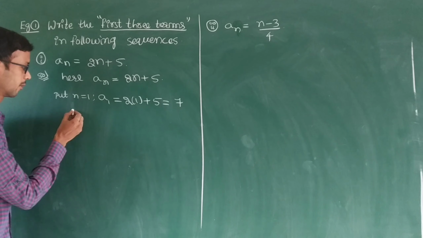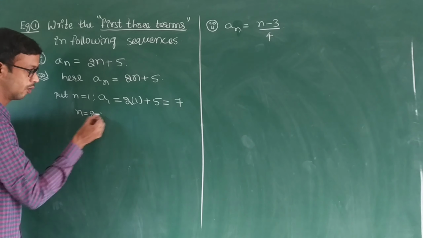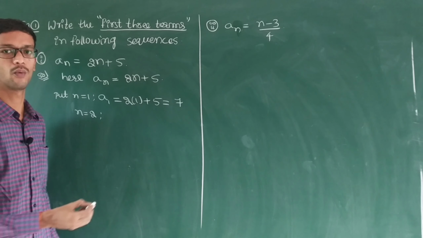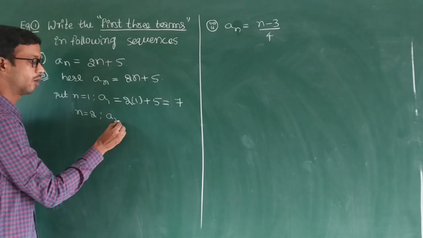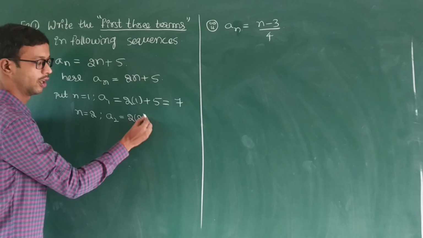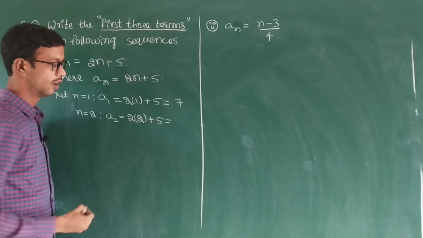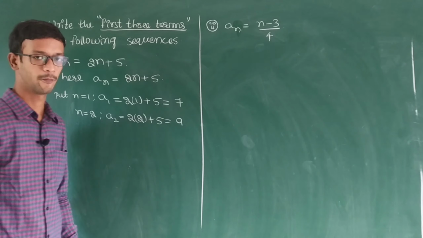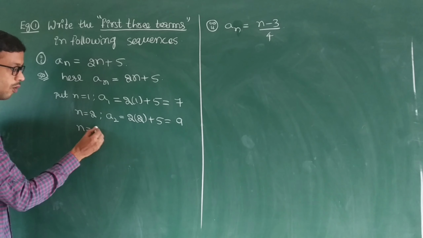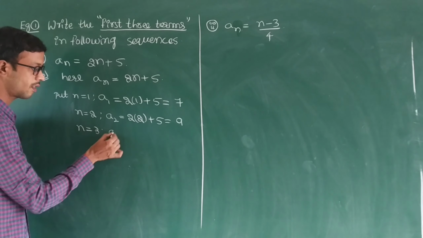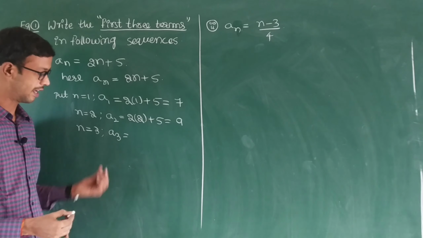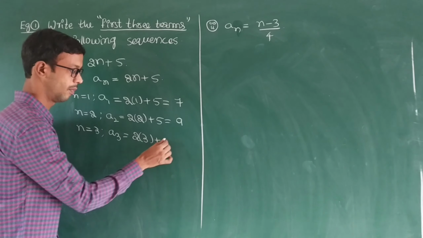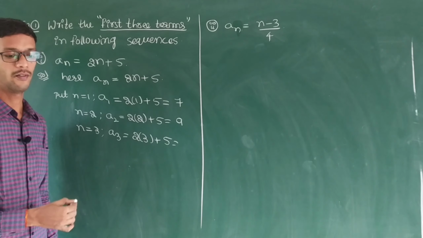Next, put n equal to 2. Second term we need, so put n equal to 2. a2 is equal to 2 into 2 plus 5. 2 2s are 4. 4 plus 5 is 9. n is equal to 3. a3 is equal to 2 into 3 plus 5. 2 3s are 6.